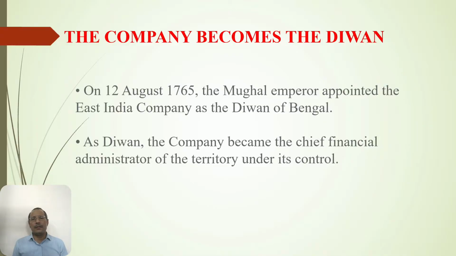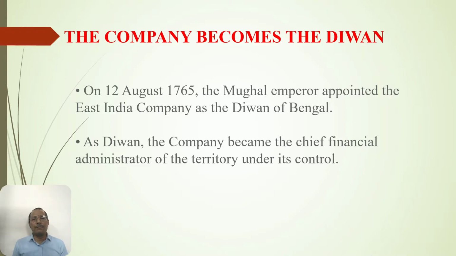The powerful Mughal emperor died. After that, the rulers all over India, those who were the Mansabdars and the small Rajas of the Mughal Empire, revolted against the Mughal emperor and became independent. During the same time period, after 1707, gradually new rulers came up in different parts of India. On 12th August 1765, the Mughal emperor appointed the East India Company as the Diwan of Bengal.